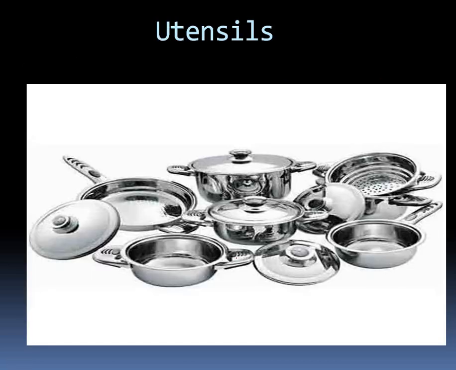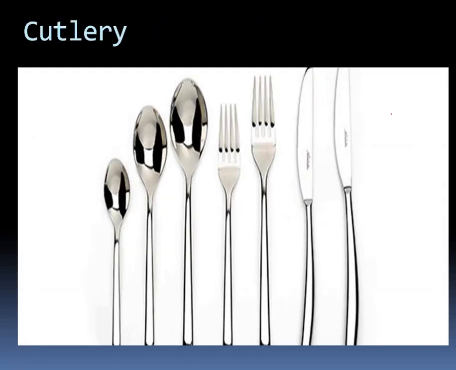If we show the picture, these are the utensils that we use in our household for daily purposes, in our kitchen. You can easily see these utensils in your kitchen. So these are the utensils that are made of stainless steel. The second thing is cutlery. Cutlery is simply this fork, this knife, and this spoon system that is specially made of stainless steel. So it is a use of stainless steel.